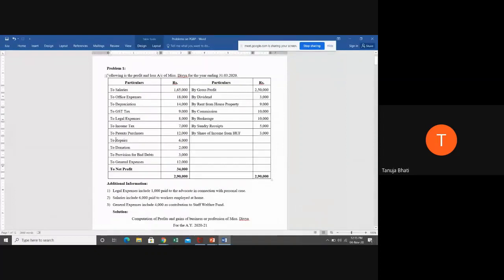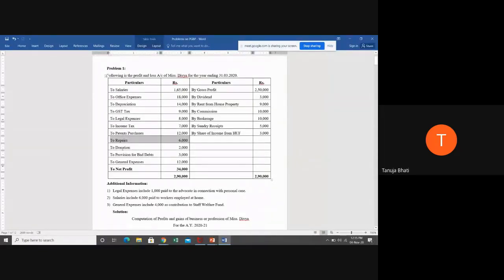So tell me, business repairs, whether it is an allowable expenditure or disallowable expenditure. Is any treatment to be done in the main answer? No. If they are 100% allowed, you need not give any effect in the main answer because the effect is already given.